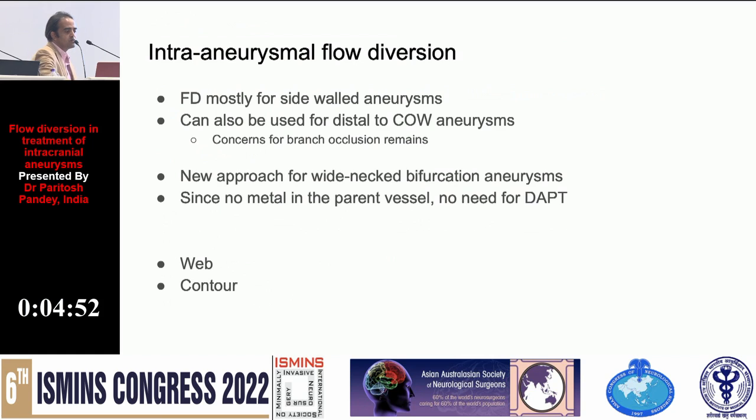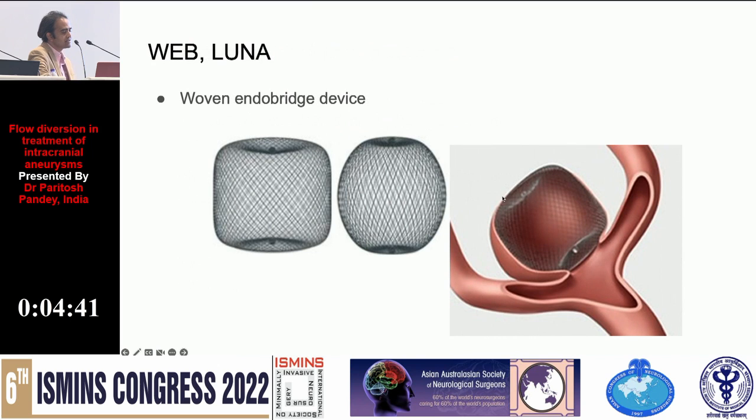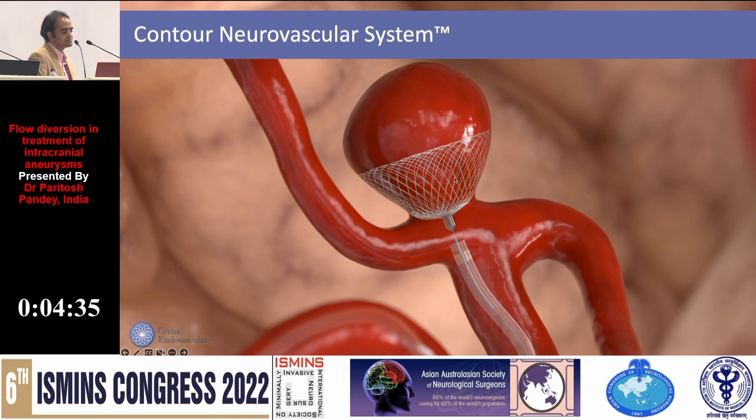Now we can also use what is called an intra-aneurysmal flow diversion device, where we place a Contour device or a WEB device inside the aneurysm. So this is how the WEB device looks like. This is placed inside the aneurysm, and this is what a Contour device looks like, which is placed across the neck of the aneurysm. So these are flow diverters, but these are placed in the neck of the aneurysm, which reduce the flow in the wide neck bifurcation aneurysm, leading to their thrombosis.